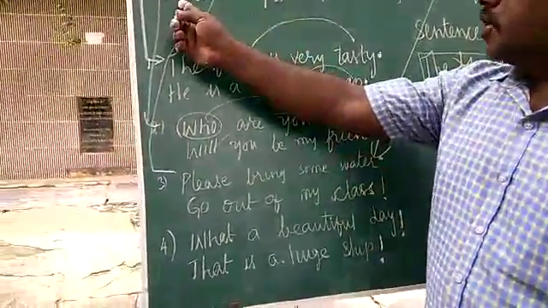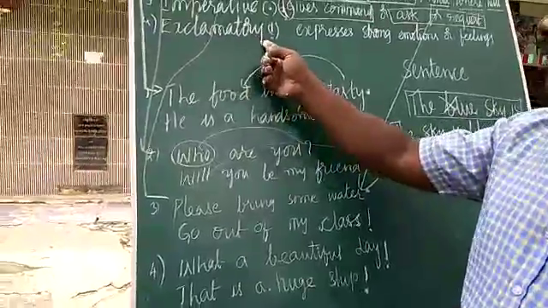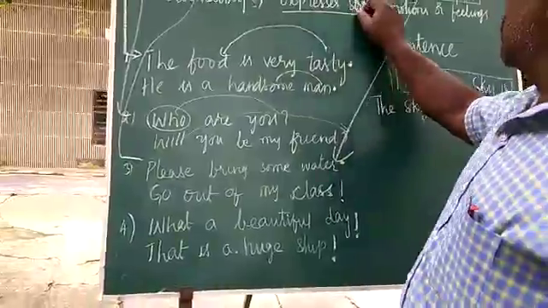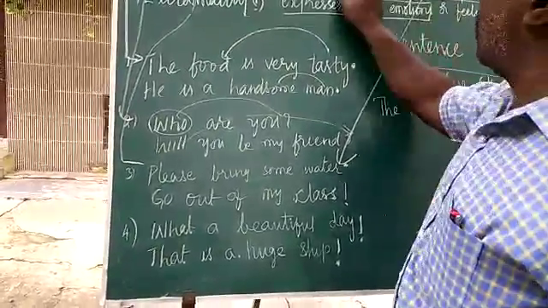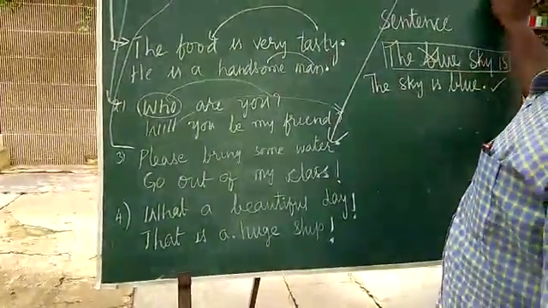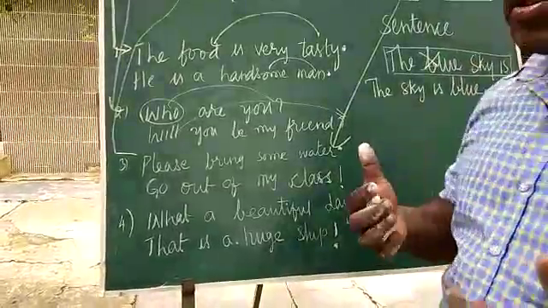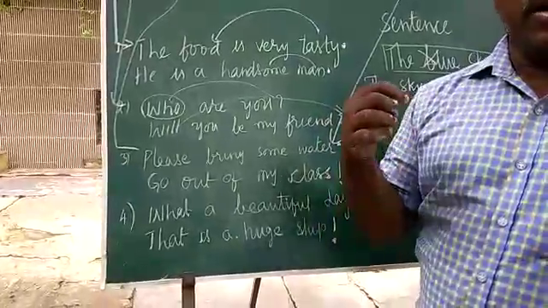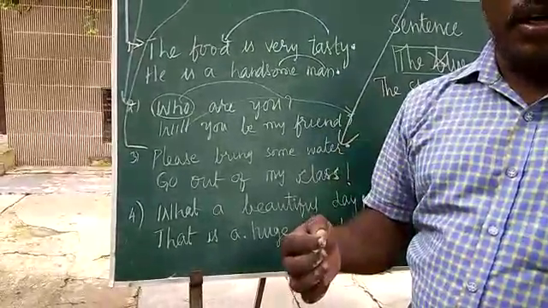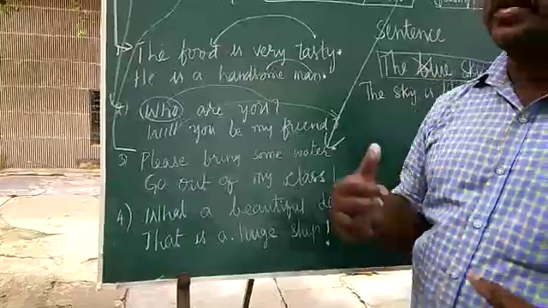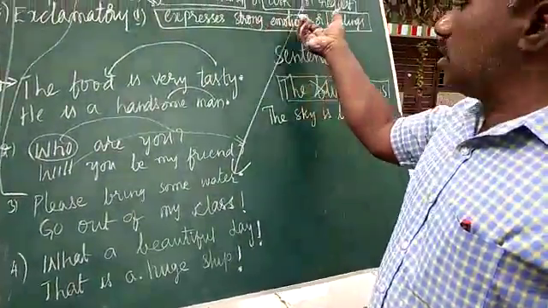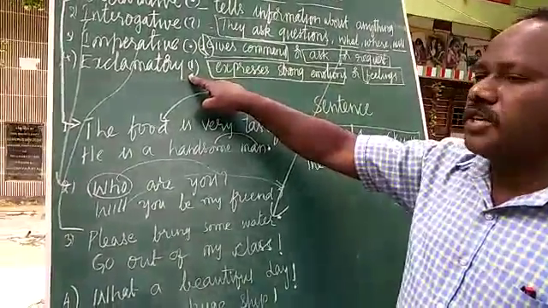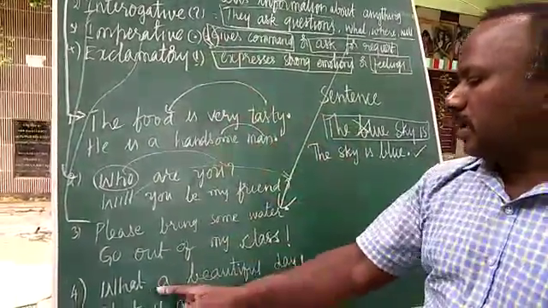Okay, the last one we have here is the exclamatory sentence. The work of the exclamatory sentence is that it expresses strong emotions or feelings. Strong emotions and feelings we express, children, when you're happy, when you're sad, when you're disappointed. At such times you express these kinds of emotions or feelings. So an exclamatory sentence ends with an exclamation mark. So we have some examples here.